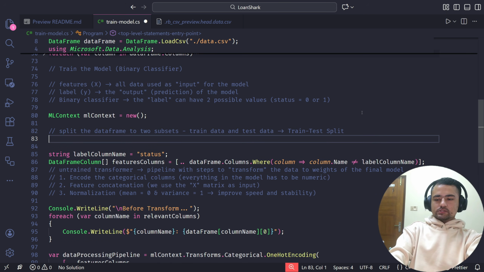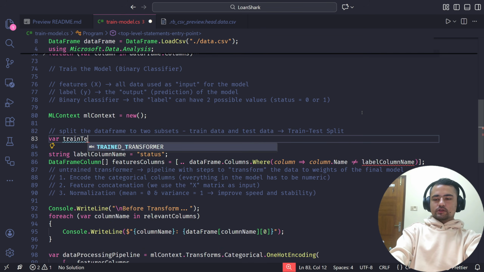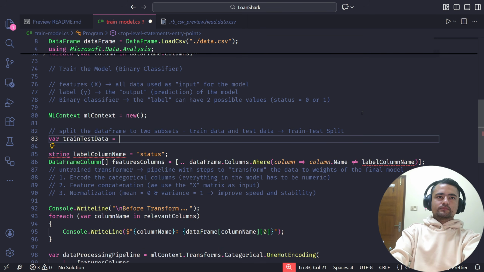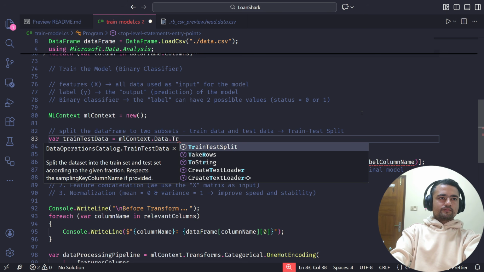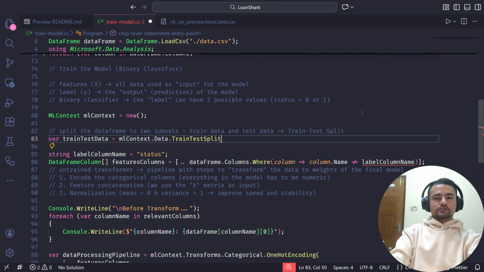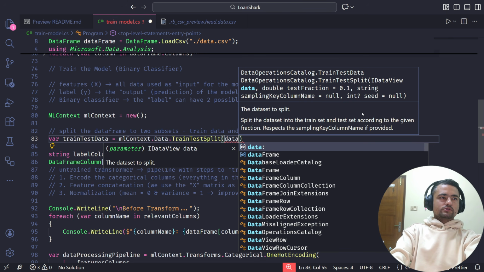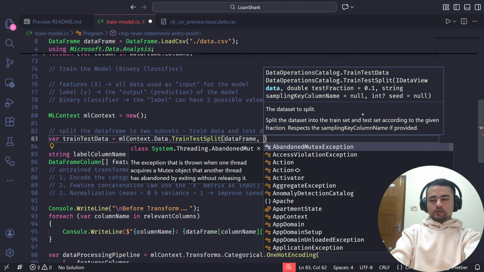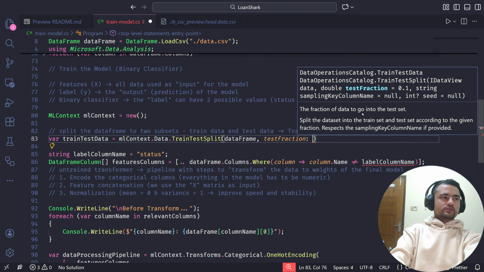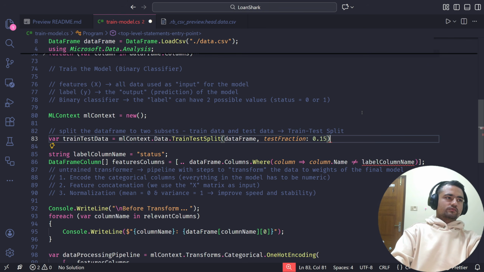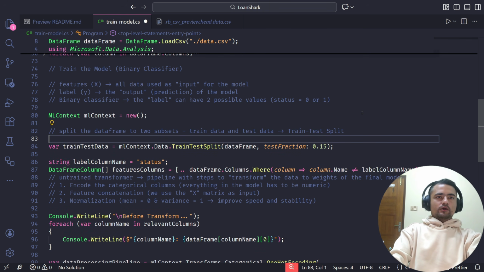And to do this, we have a very convenient method from MLContext.Data. We have this method, TrainTestSplit. Obviously the first argument is going to be the data, which is our data frame, and one important parameter is test fraction, which I'm just going to give 0.15. Now what does this mean?